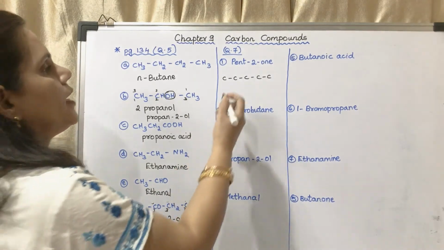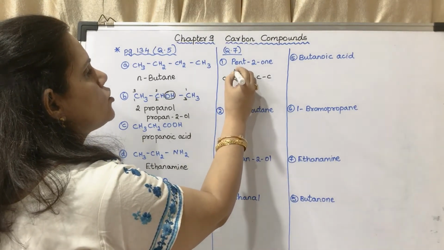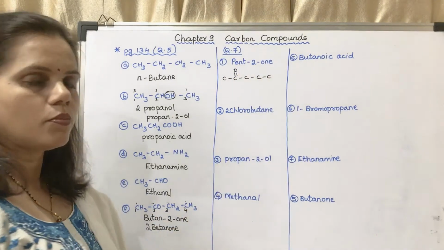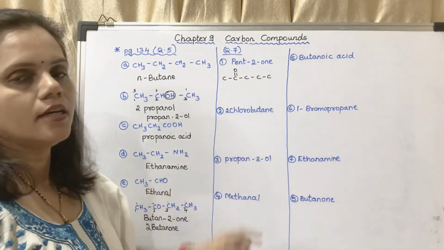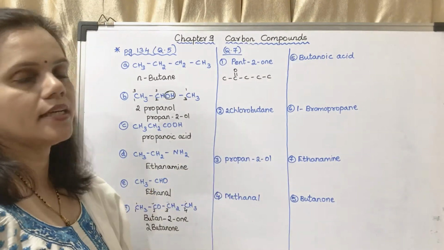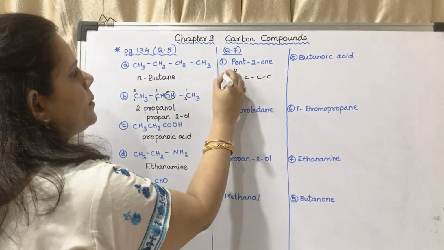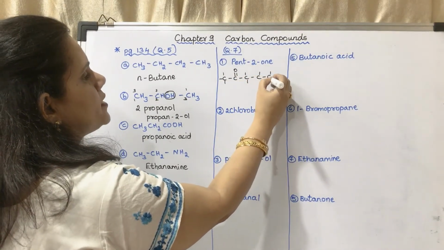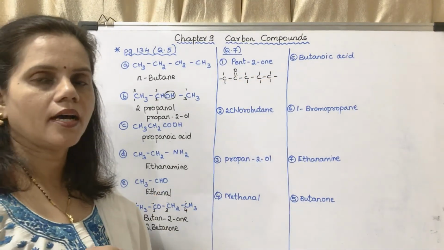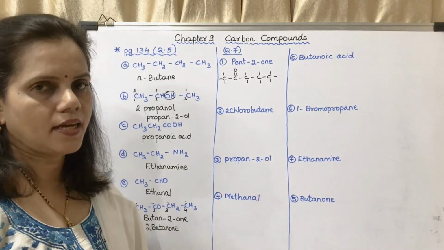So I can write it here also, here also. Both of it will be correct. Even if you put it here, you will get it correct. The remaining will be hydrogen. You may see that each one of them is having 4 branches around it.